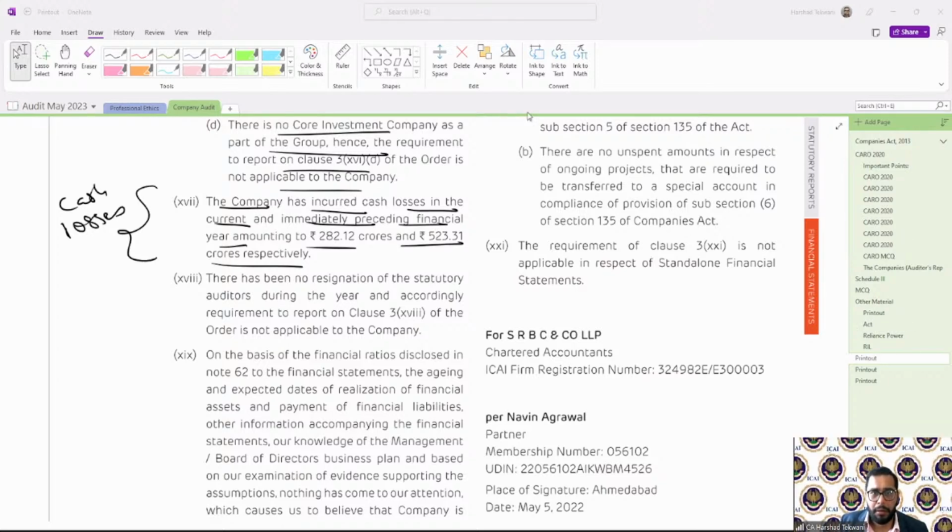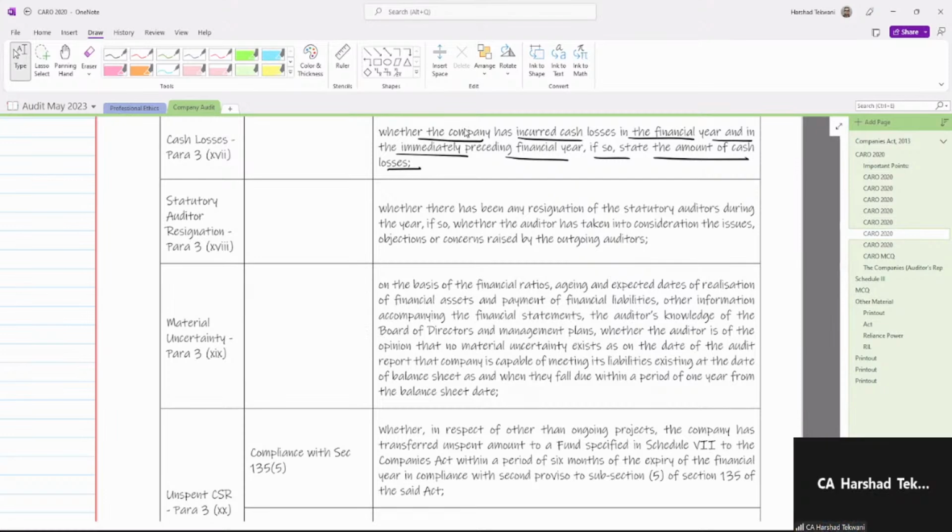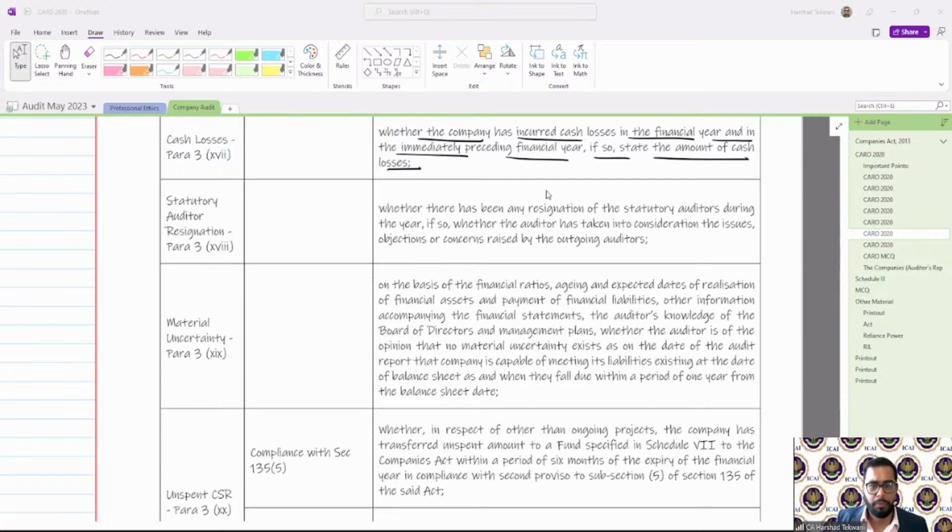Then the next point is with respect to statutory auditor resignation. Whether there has been any resignation of the statutory auditor during the year.